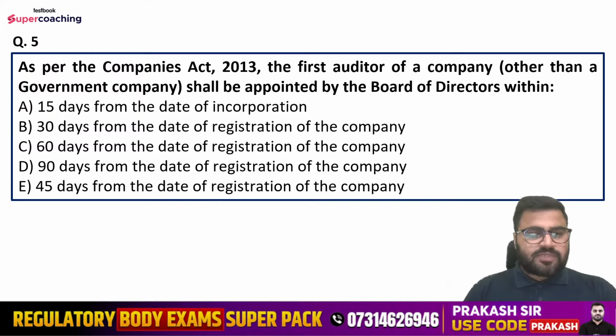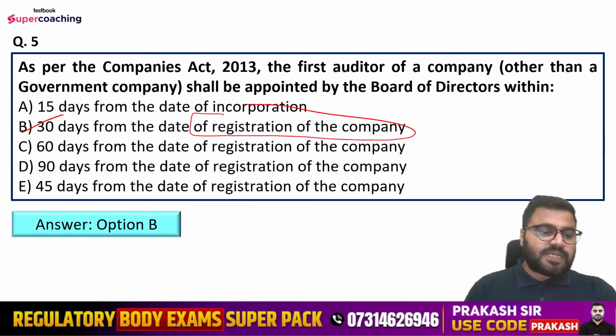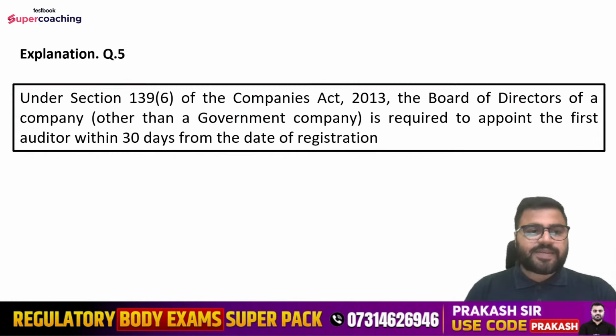So right answer is, Sandeep is saying option number C. Option number B is the right answer. That is 30 days from the date of the registration of the company, right? So C will not be the answer, Sandeep. Option number B is the right answer. So under section 139 subsection 6 of the Companies Act 2013, the board of directors of a company other than a government company is required to appoint the first auditor within 30 days from the date of registration.